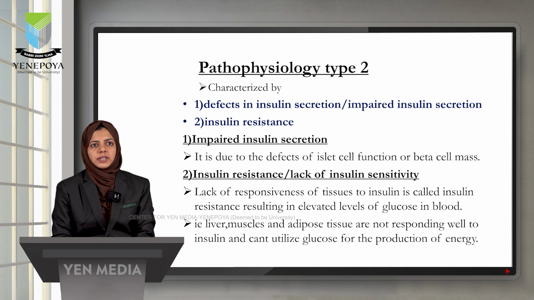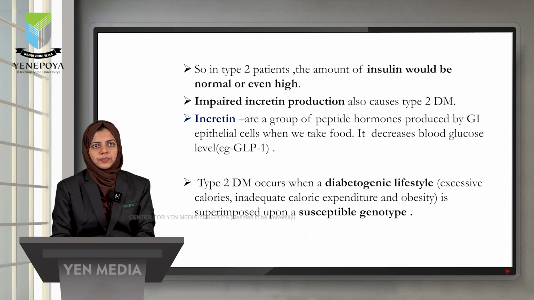Pathophysiology of type 2 diabetes. It is characterized by impaired insulin secretion or insulin resistance. Impaired insulin secretion is due to defects in islet cell function or beta cell mass, and insulin resistance, or lack of insulin sensitivity, is the lack of responsiveness of tissues to the insulin hormone. That is, the liver, muscles and adipose tissue will not be responding well to the insulin action.